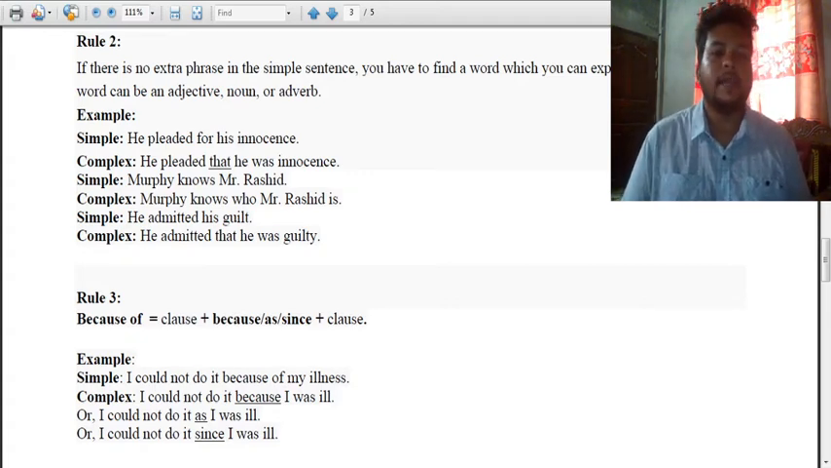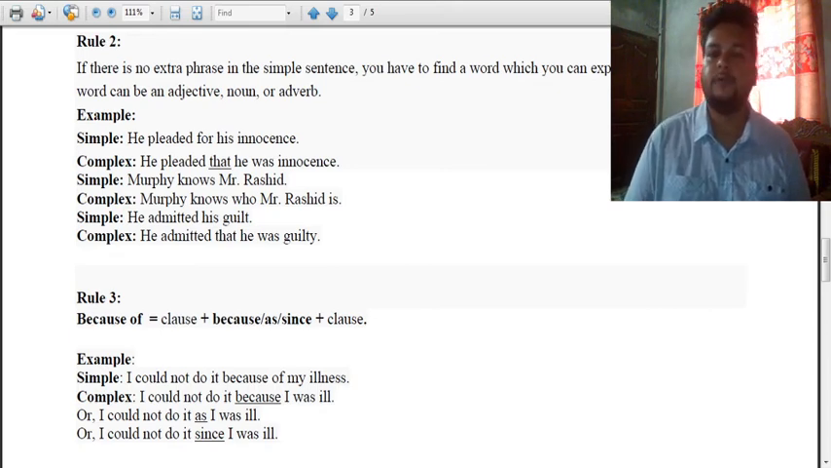So let's see the examples. I could not do it because of my illness. আমি এটা করতে পারিনি আমার অসুস্থতার জন্য. And the complex sentence says, I could not do it because I was ill, or I could not do it as I was ill. I could not do it since I was ill.